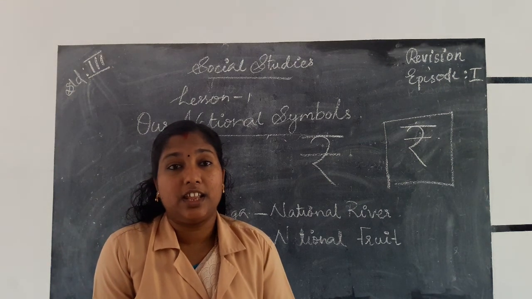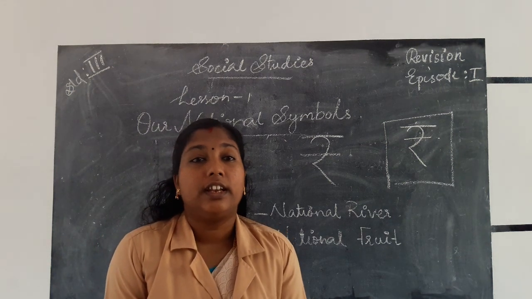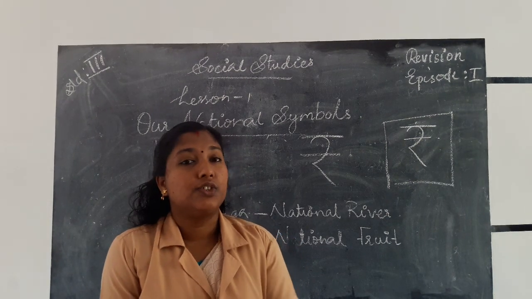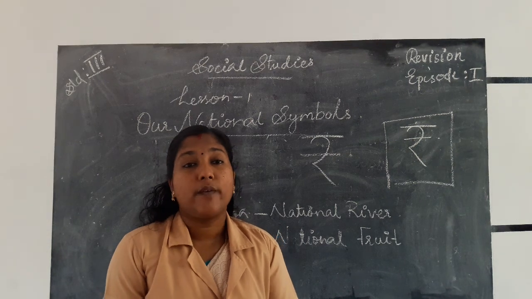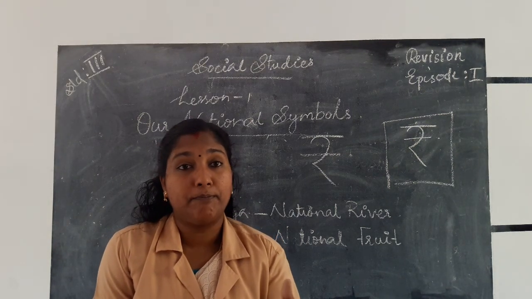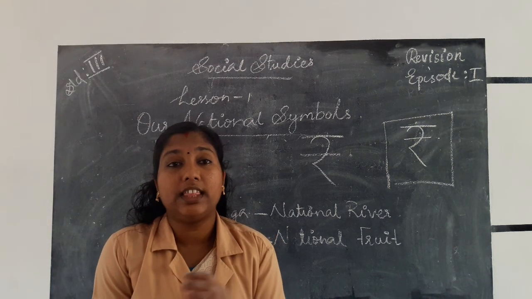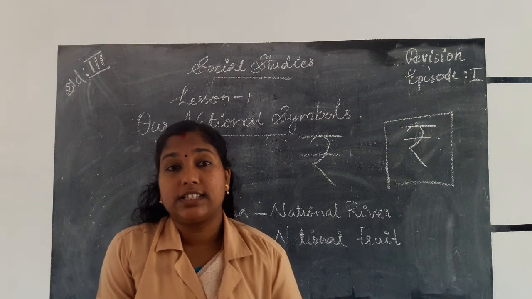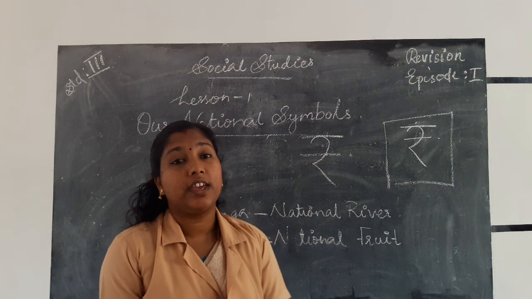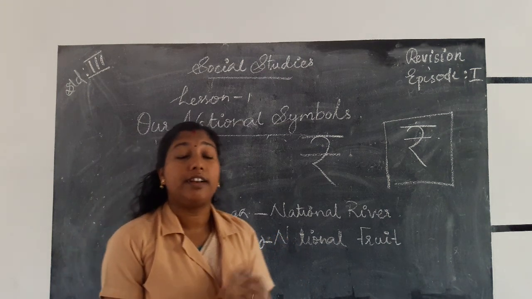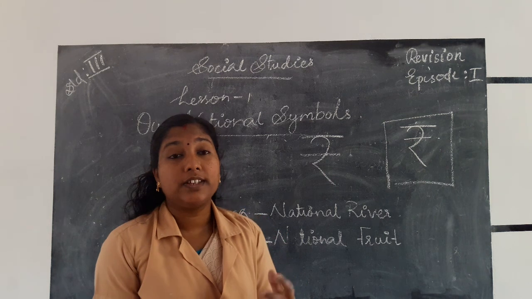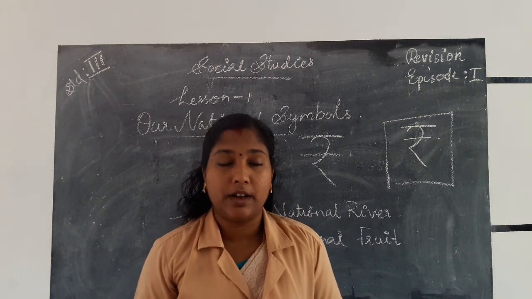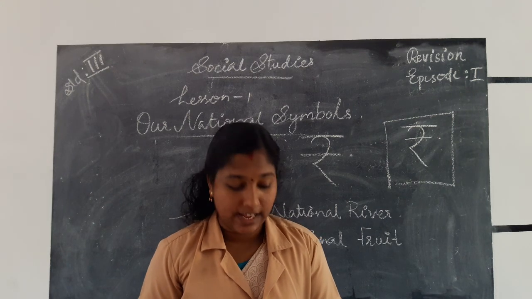Next we learn about our national animal. This is our national animal, the tiger. The number of tigers in India has become less due to hunting. So our government put forward a program for saving the tigers, that is Project Tiger. The next one is the national bird, the peacock. Why is the peacock selected as our national bird? Because of its beauty. All over the country, we can see our national bird.